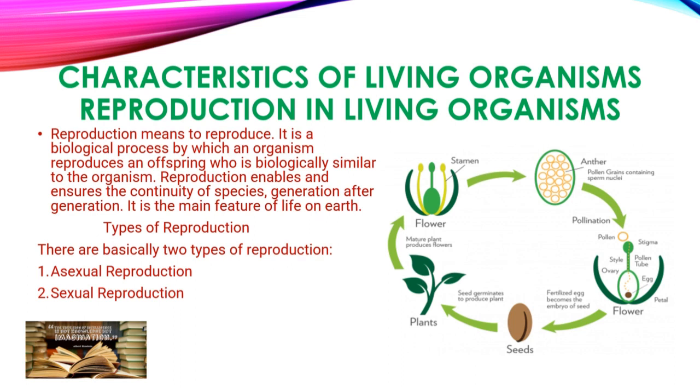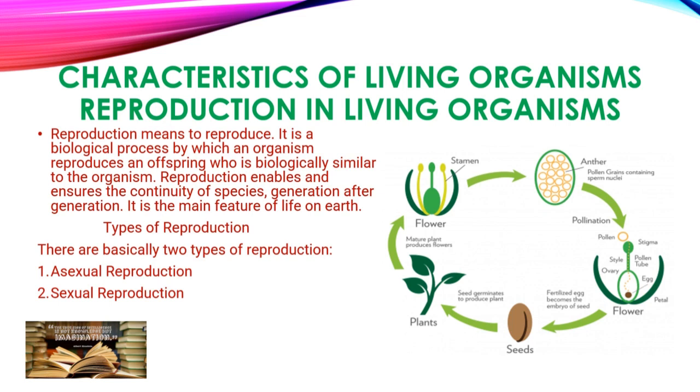Now let's read what it tells. Reproduction means to reproduce. It is a biological process by which an organism reproduces an offspring who is biologically similar to the organism. Reproduction enables and ensures the continuity of the species generation after generation. It is a main feature of life on Earth.